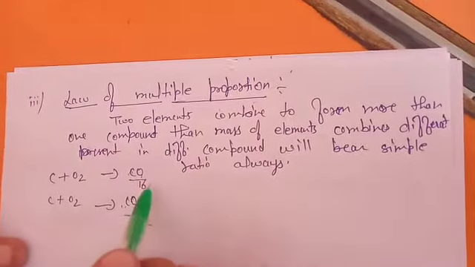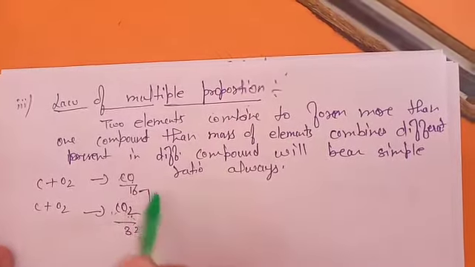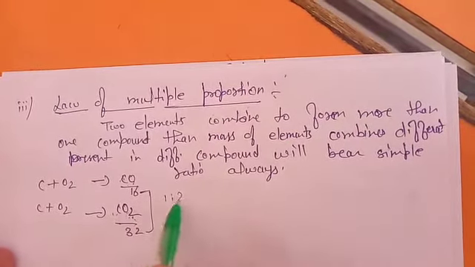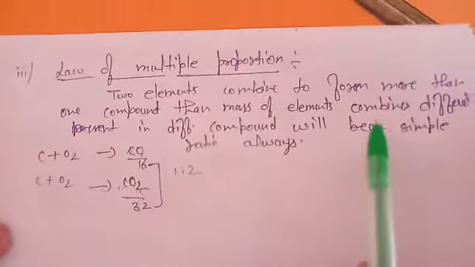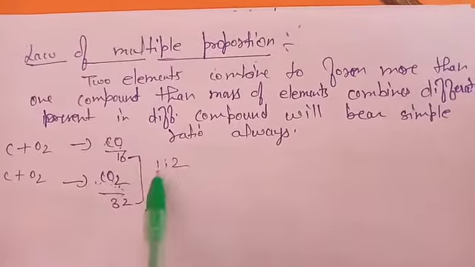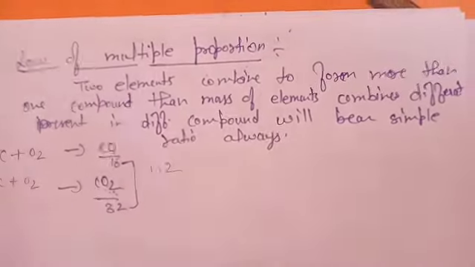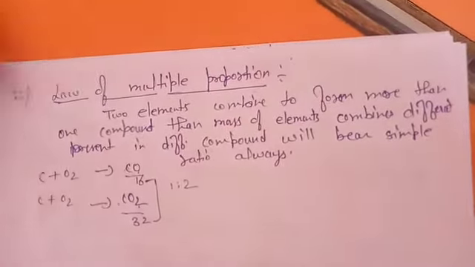So the law is saying that the mass will always be in a simple ratio. I mean to say here it comes in 1:2. So he is saying that the mass of elements which are present in different compounds will always be in a simple ratio, and this is a simple ratio. That's what your law is explaining. If two elements form more than one compound, at that time it is applicable.